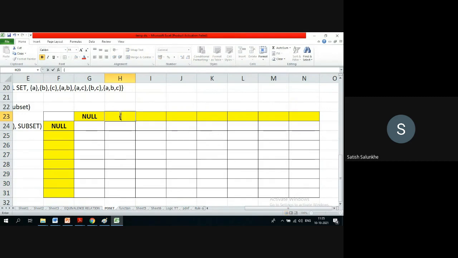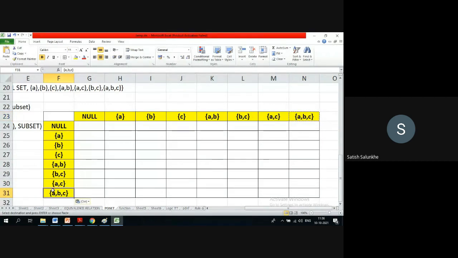Set containing A, set containing B, set containing C, set containing A comma B, set containing B comma C, set containing A comma C, set containing A comma B comma C. That's it.